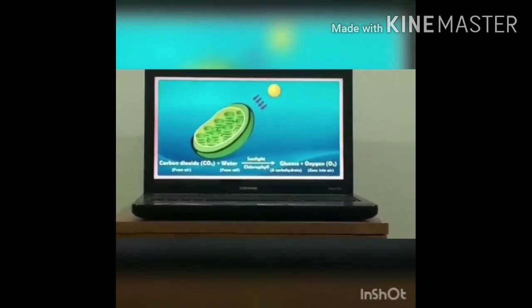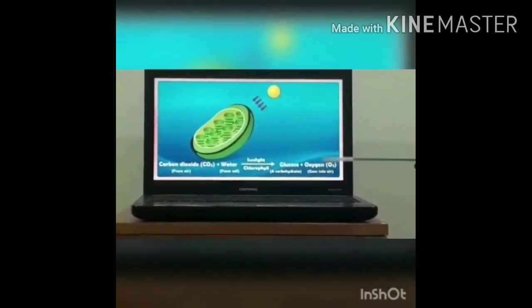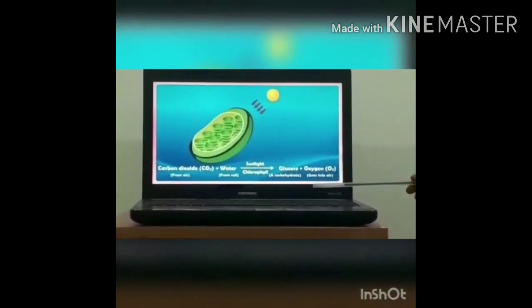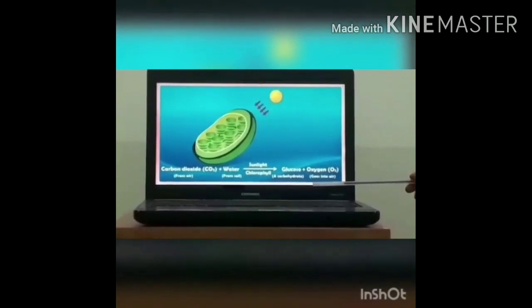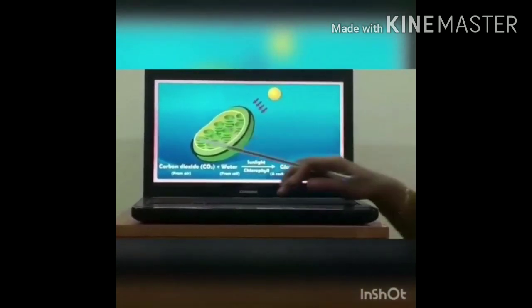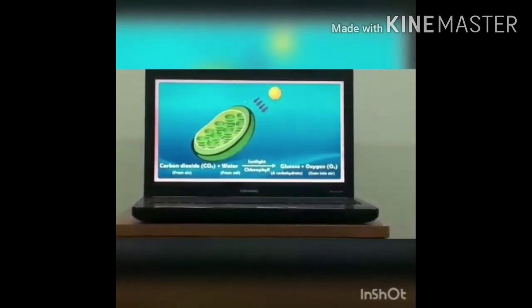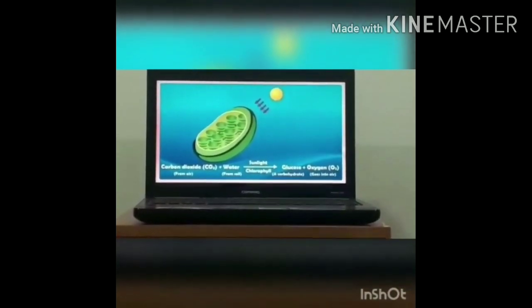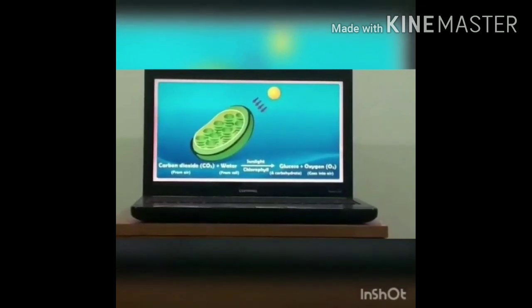Besides, oxygen, which is essential for the survival of all organisms, is produced during photosynthesis. So, in the absence of photosynthesis, life would be impossible on the earth.